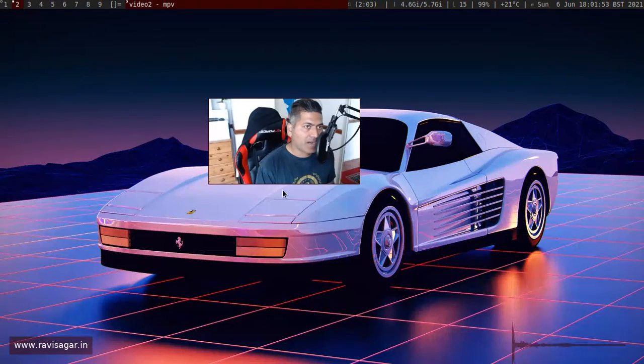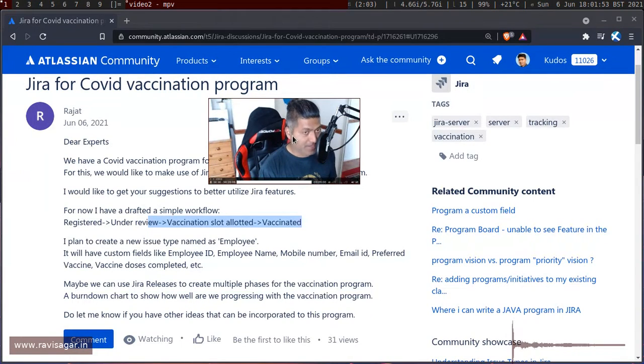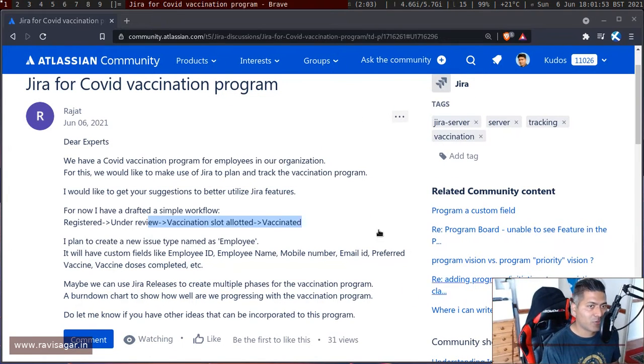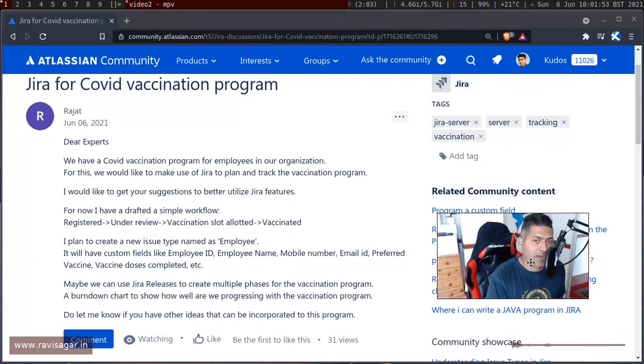Now, there was this really interesting question on the community about using Jira for keeping track of the COVID vaccination program. This question was asked on the community by Rajat. And Rajat is trying to understand, and he has actually shared this information on the community about potentially using Jira for keeping track of the vaccination program. He has shared some ideas, and he's looking to understand if he's on the right track or not.